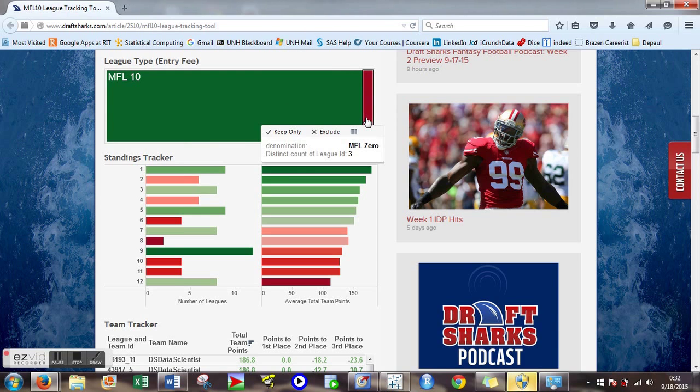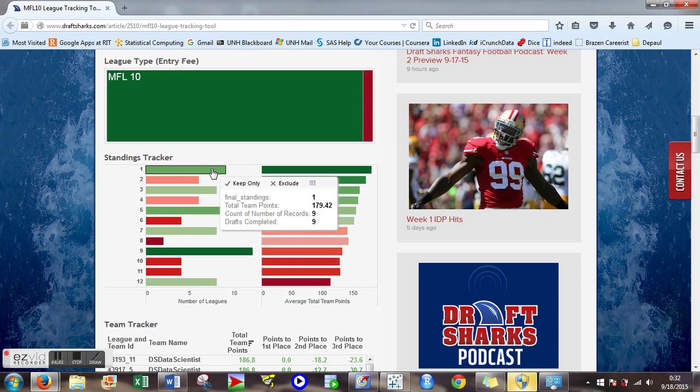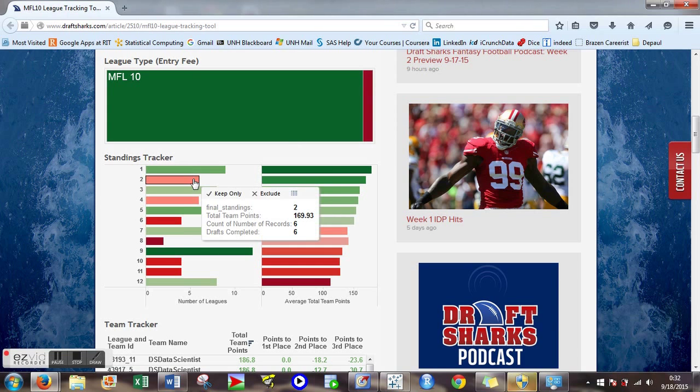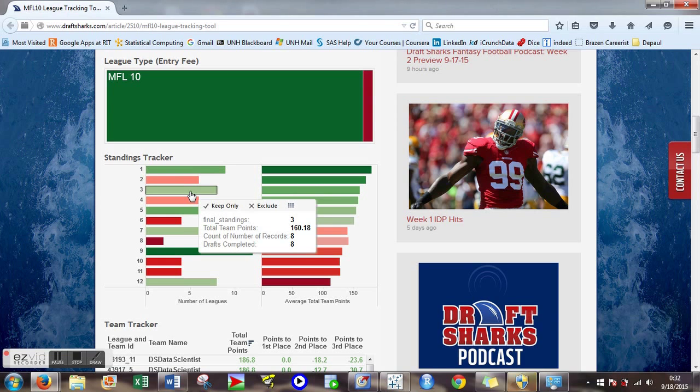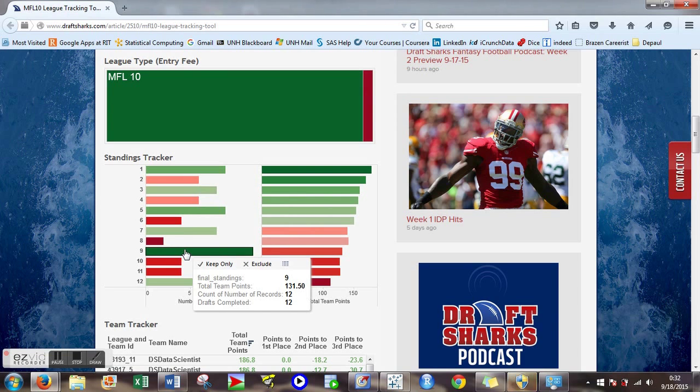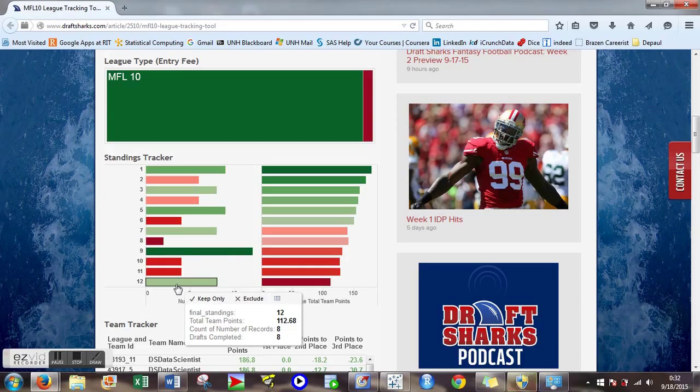After week 1, I have 9 first place teams, 6 second place teams, 8 third place teams, 12 ninth place teams, and another 8 12th place teams.